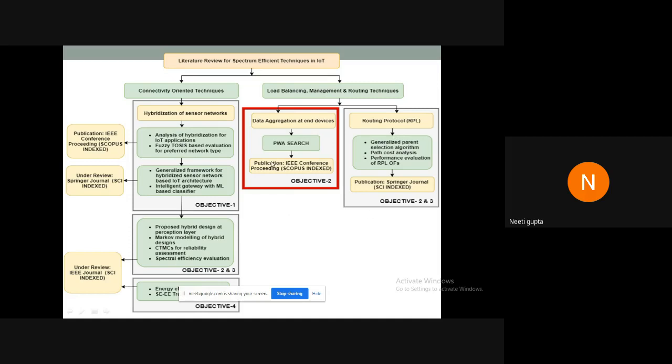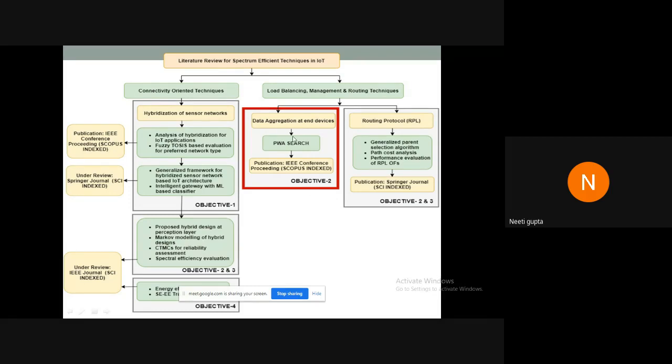So this was all about objective one, in which we did a fuzzy TOPSIS based classification. We proposed a generalized framework and intelligent gateway with ML based classifier techniques. The results have been obtained with the Classification Learner app of MATLAB. One of the papers has been published in a Scopus indexed venue and one paper is under review in an SCI indexed journal. Moving on to objective 2, we performed data aggregation.